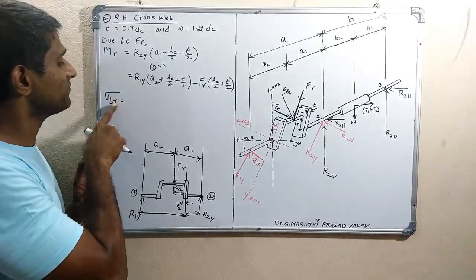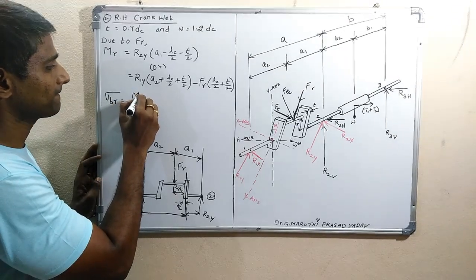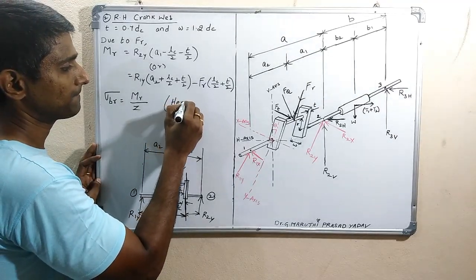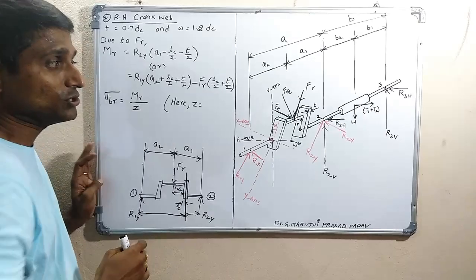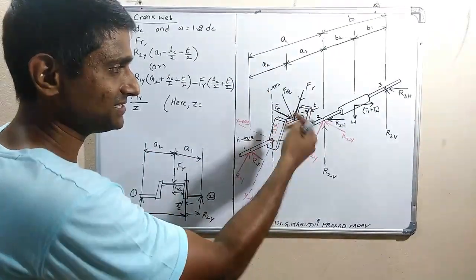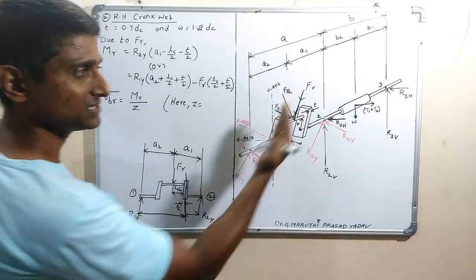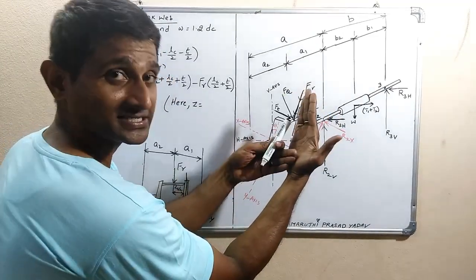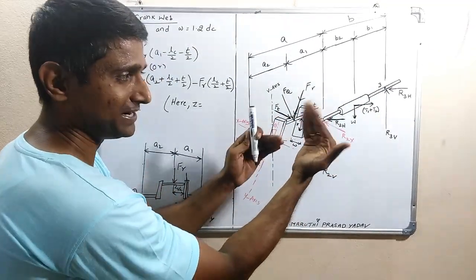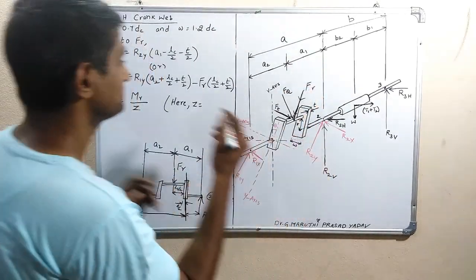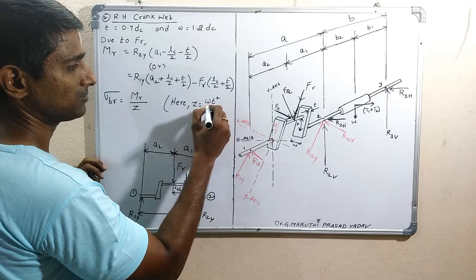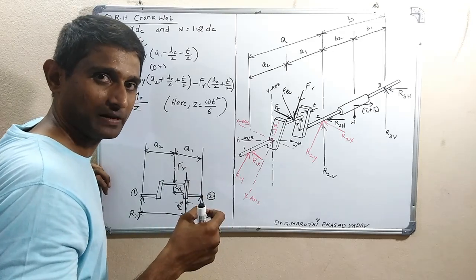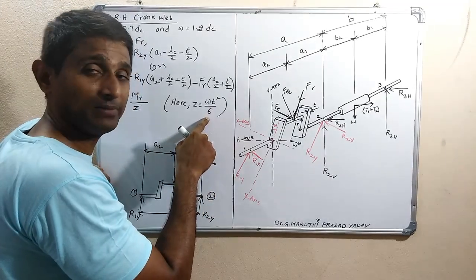Therefore the bending stress, sigma BR, the bending stress because of the radial force, equals MR by Z. The web bends in this direction, so one side is under compression and the other side is under tension. The cross section is W into T, so Z equals W into T by 2 divided by T by 2, the distance of the foremost fiber from the center axis, so Z equals W T square by 6.